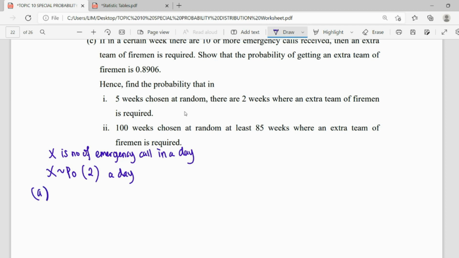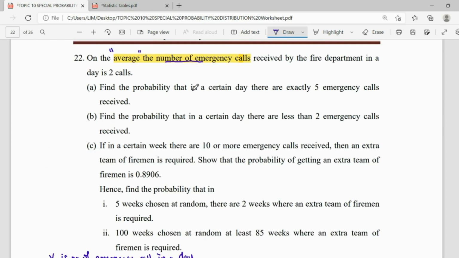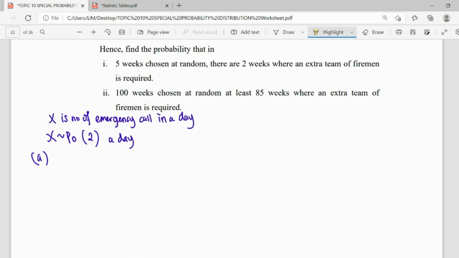So for the first question A, find the probability in a certain day. Yes, we are doing a day. How many emergency calls do they want here? Exactly 5 emergency calls. They are still in a situation of a day, and want to find the probability of 5 emergency calls. So from here we can use our Poisson formula, e to the negative lambda, lambda power x, then x factorial. So that will be our part A.